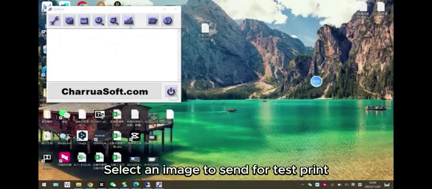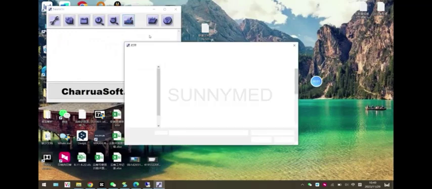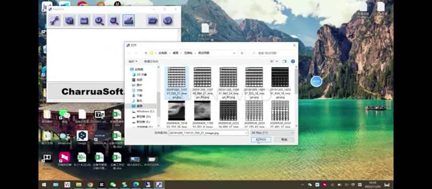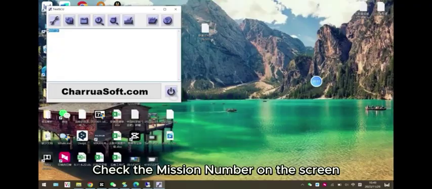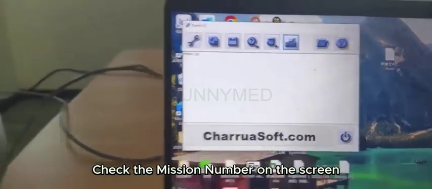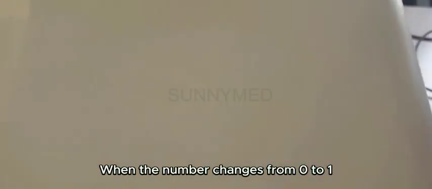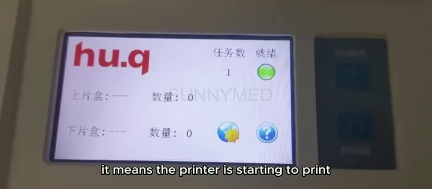Select an image to send for test print. Check the mission number on the screen. When the number changes from 0 to 1, it means the printer is starting to print.